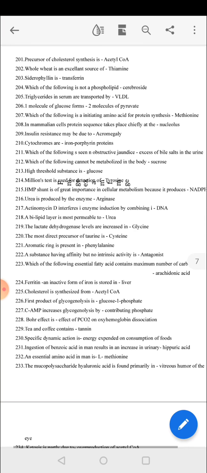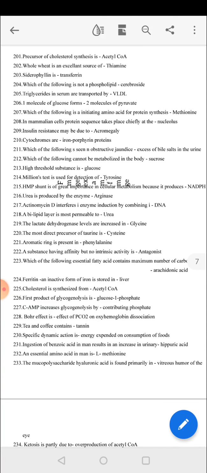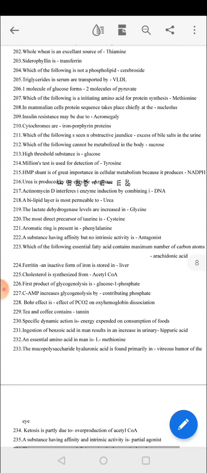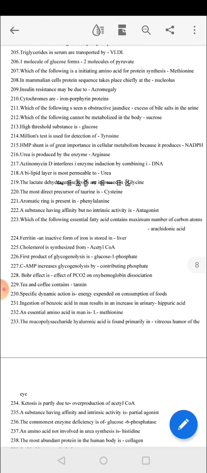One molecule of glucose forms 2 molecules of pyruvate. Which of the following is an inhibiting amino acid for protein synthesis? Methionine. In mammalian cells, protein synthesis takes place chiefly at the ribosomes. Insulin resistance may be due to acromegaly. Cytochromes are iron porphyrin proteins. Which of the following is seen in obstructive jaundice? Excess of bile salts in urine. Which of the following cannot be metabolized in the body? Sucrose. High threshold substance is glucose.